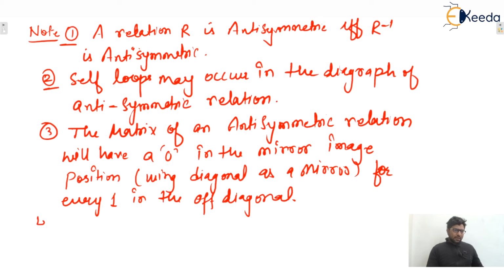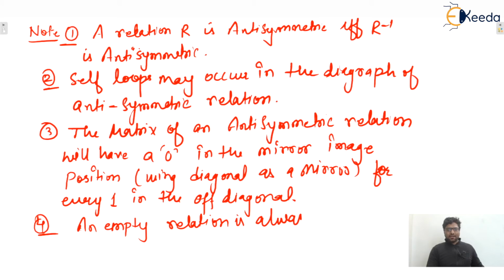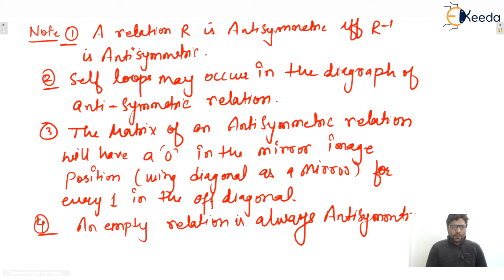And the last point you can make: an empty relation is always antisymmetric. So these are the points we can say regarding antisymmetric relation.